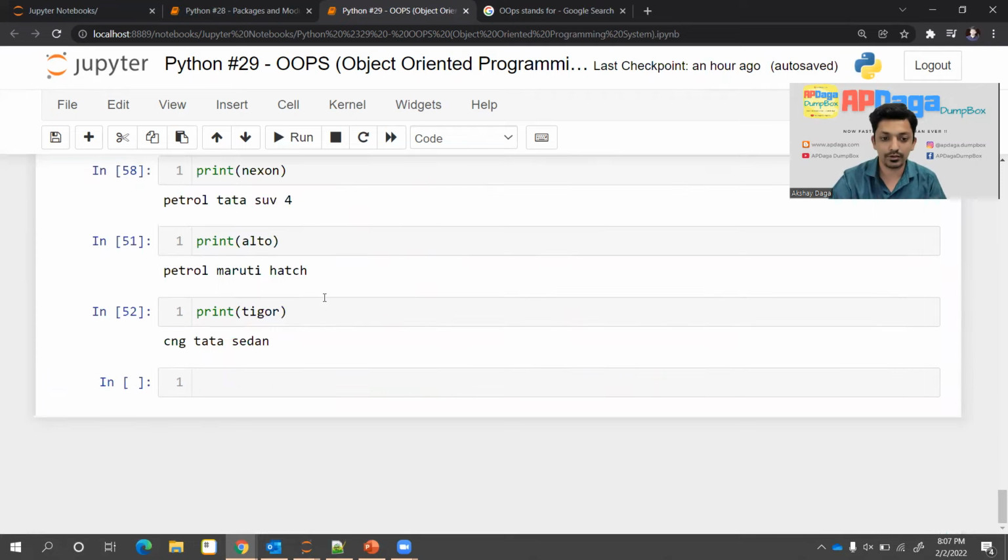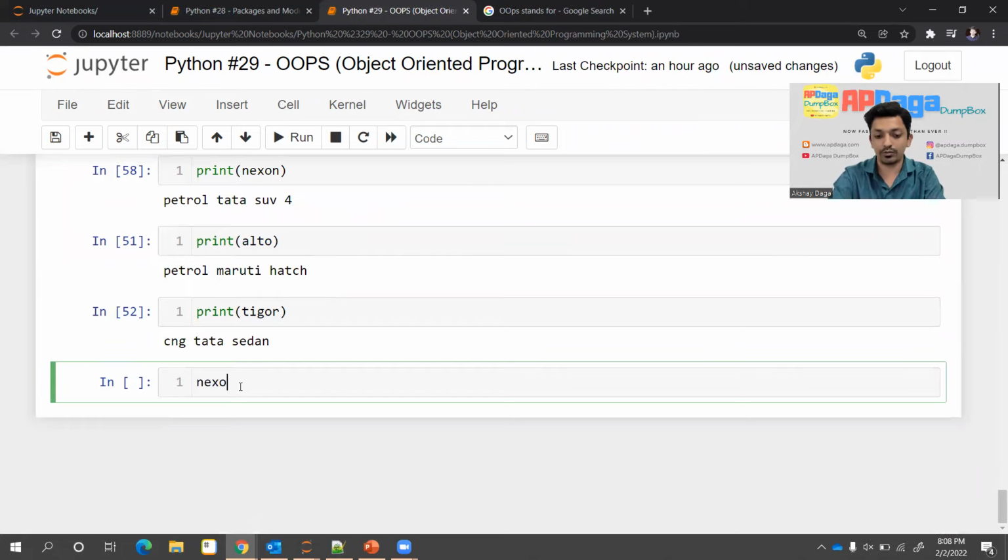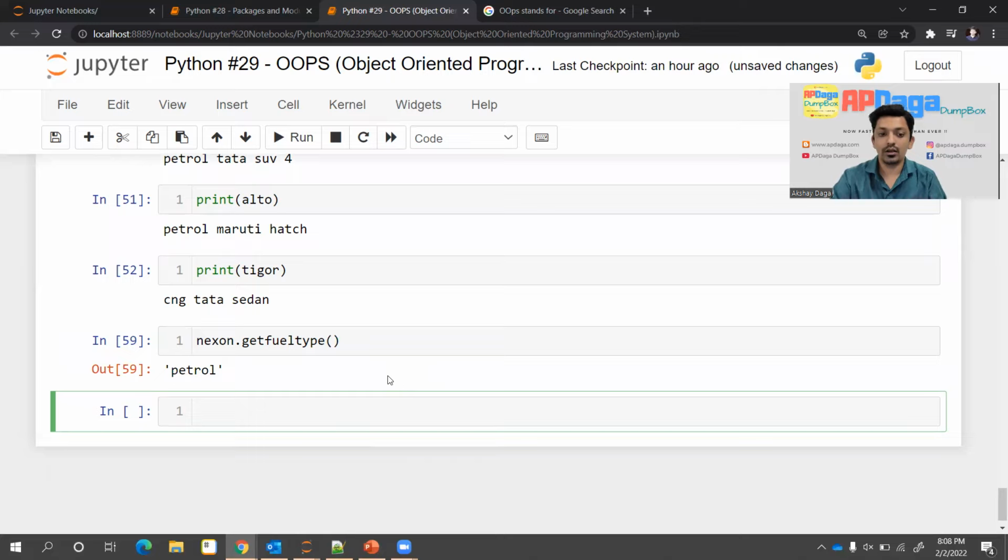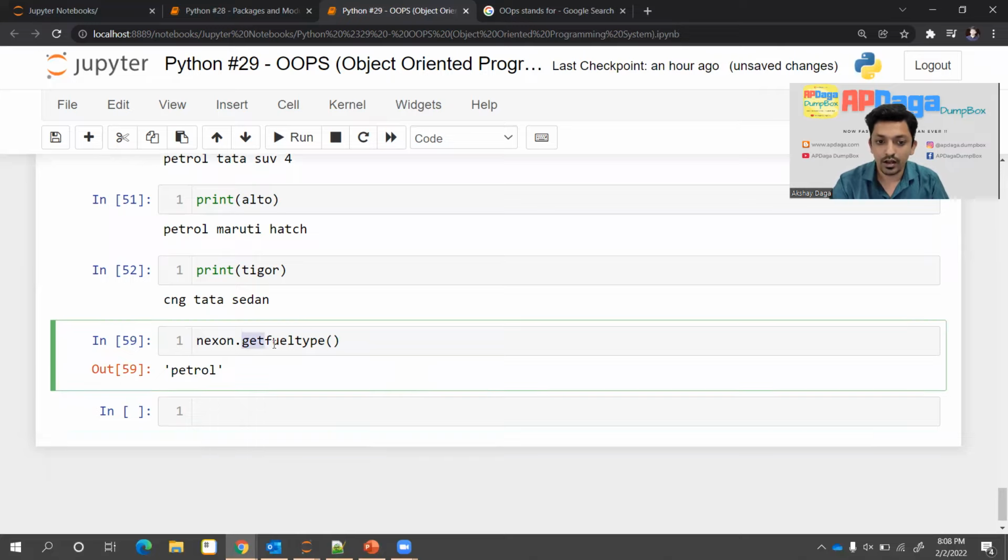For example, if I take the object Nexon and try to call the function get field type, it is not a static one, it is a normal method. Just like a normal method, I am calling this method, and it is associated with the object Nexon.